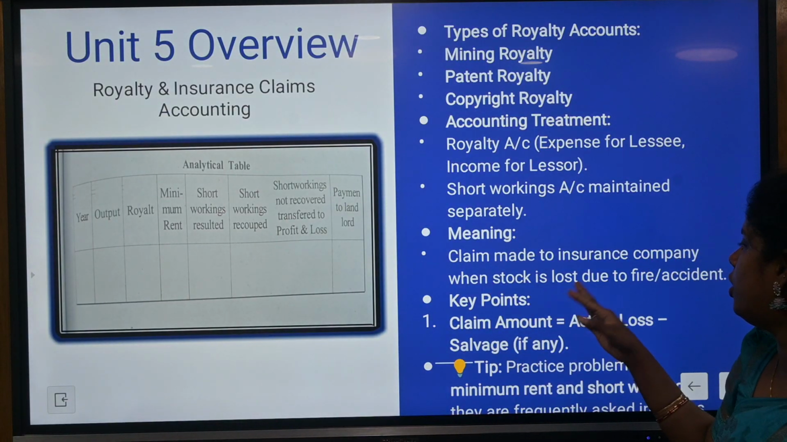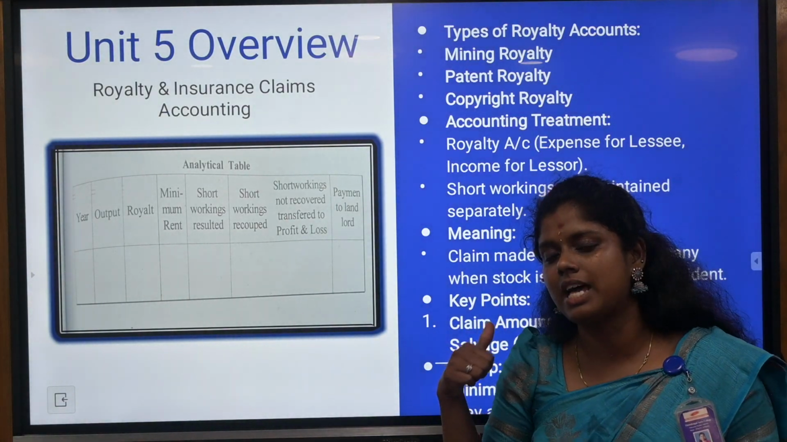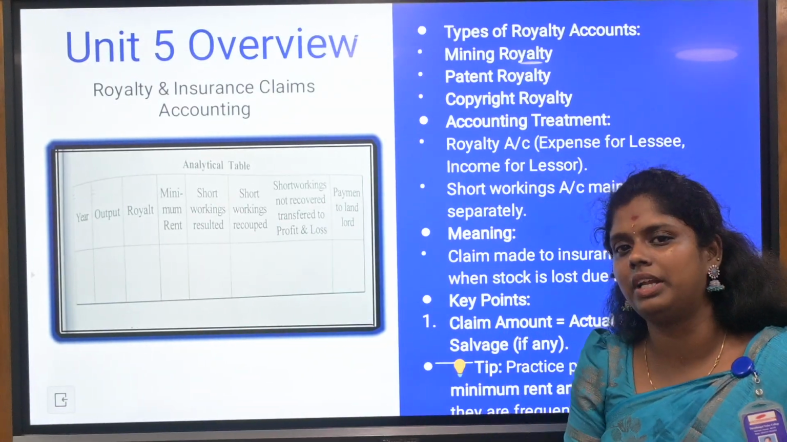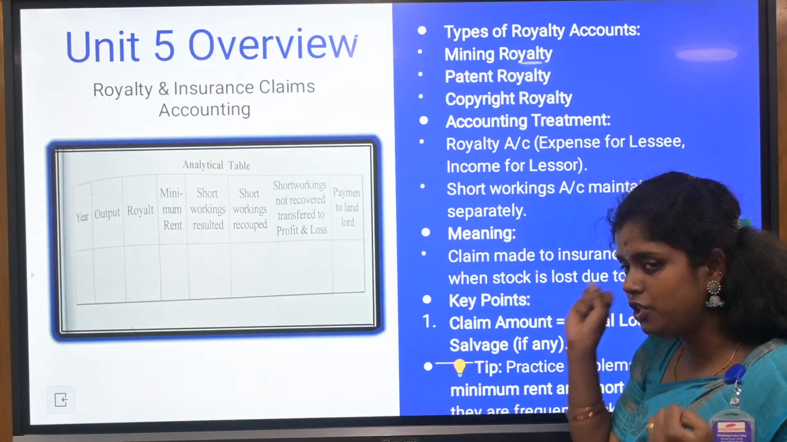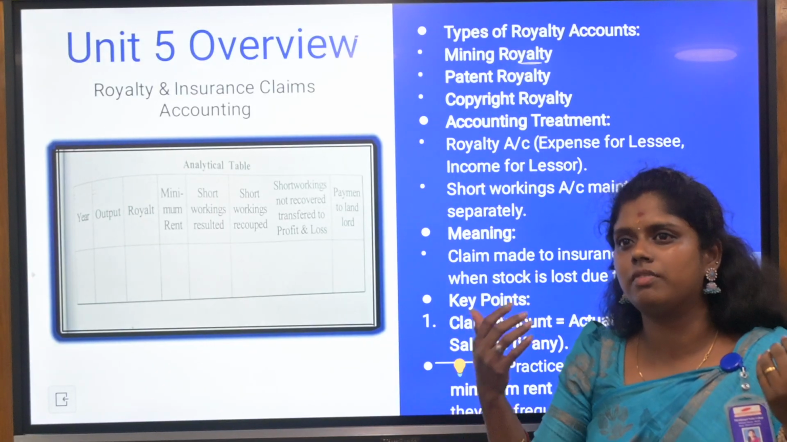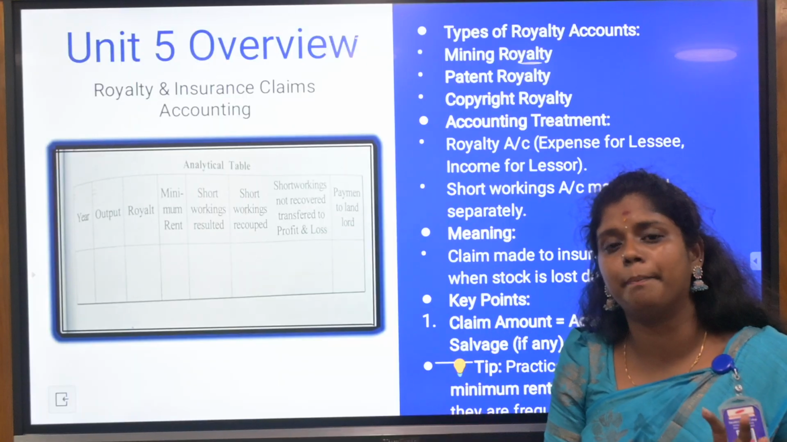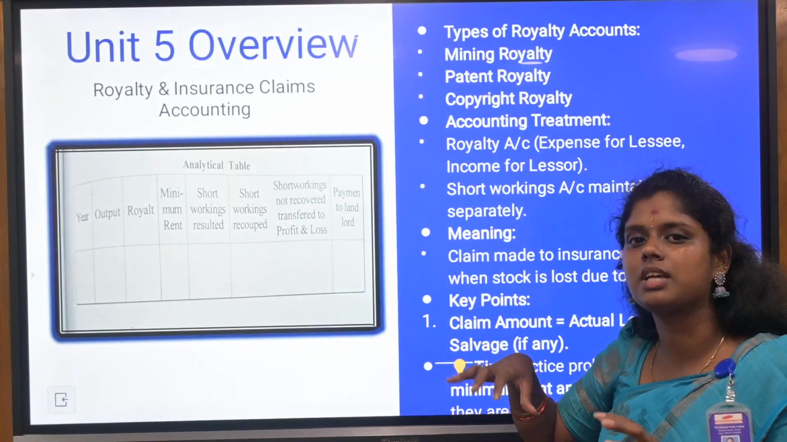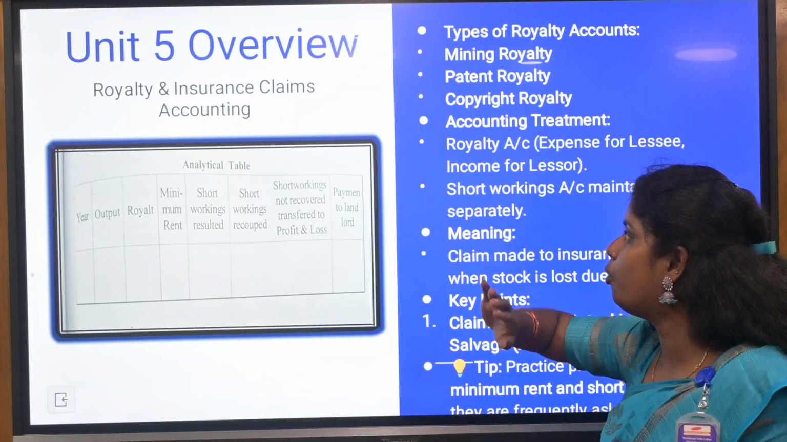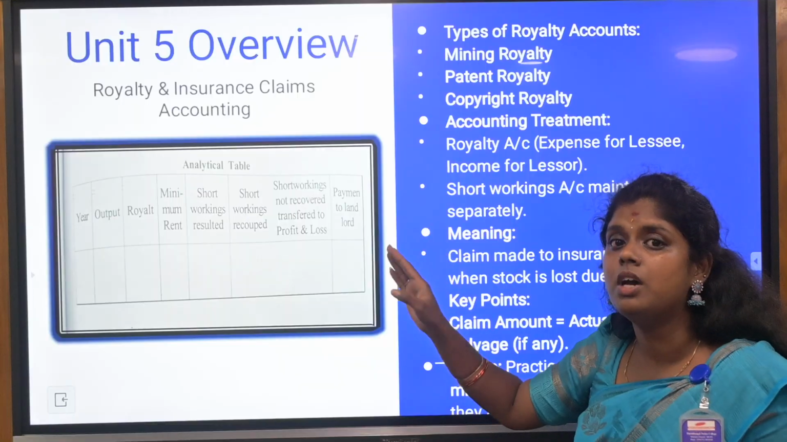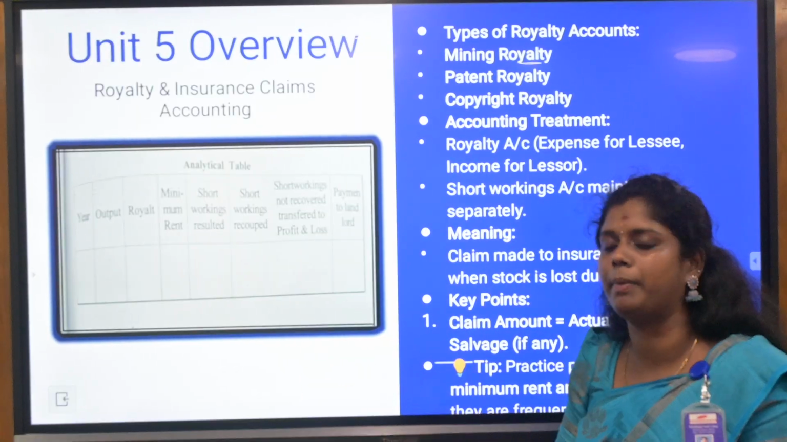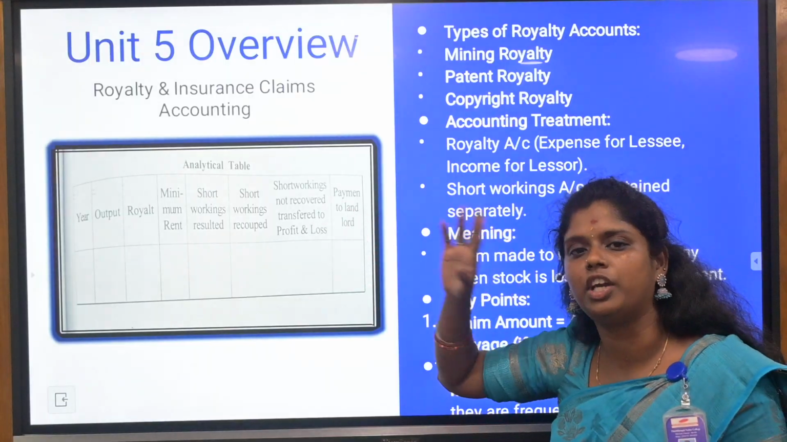Then a claim is made to the insurance company. Here the claim amount is equal to actual loss less salvage value. Insurance is given to the person who utilizes the particular insured property. For example, a company may face a sudden fire and they need to use the fire insurance. Please concentrate on it too. Either 2 marks or 5 marks will be asked, but concentrate more on royalty sums, because they are very important and repeatedly asked in the question paper. So focus on the format, and don't forget to give the format.